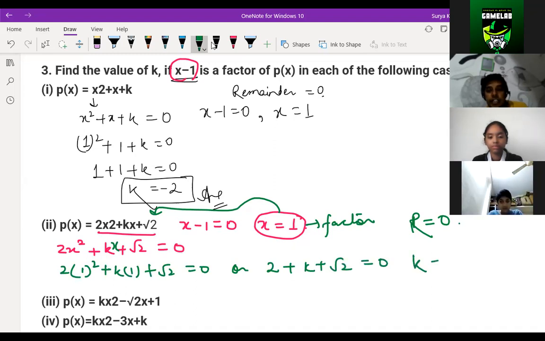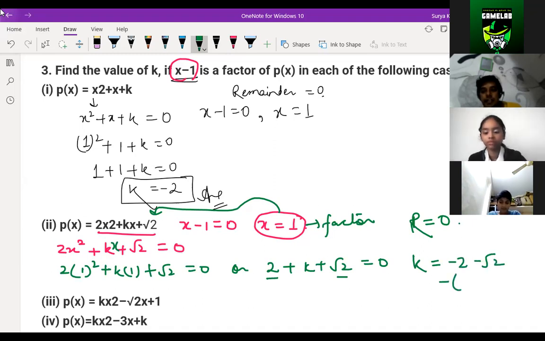So k is equal to, what is the answer, Sahil? Tell me, what is the answer for k? You bring this 2 and root 2 to the other side, what will you get? Minus 2 minus root 2, right? Or taking minus common, you can write minus of 2 plus root 2. Is it clear to everyone, children? Yes, sir.